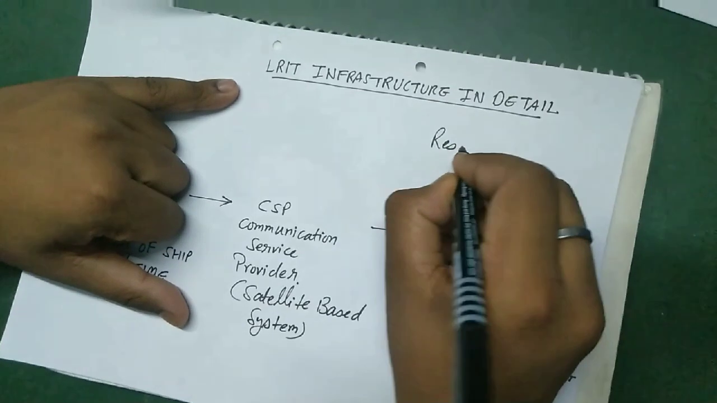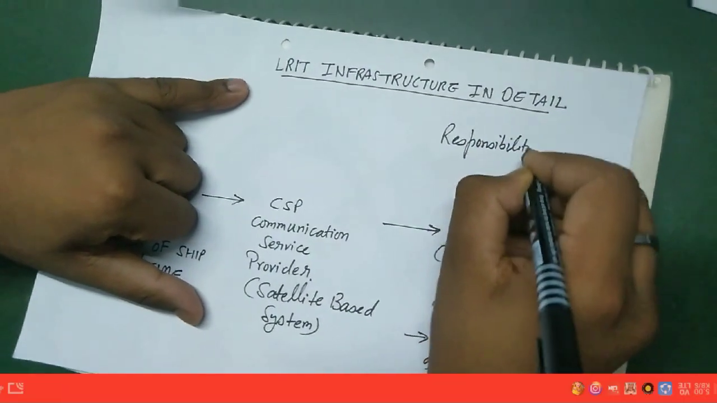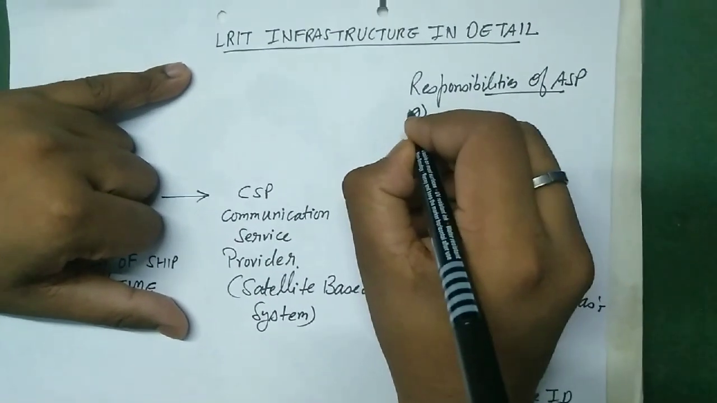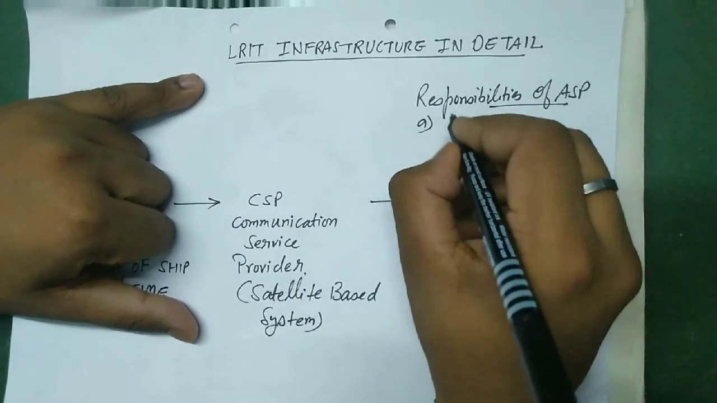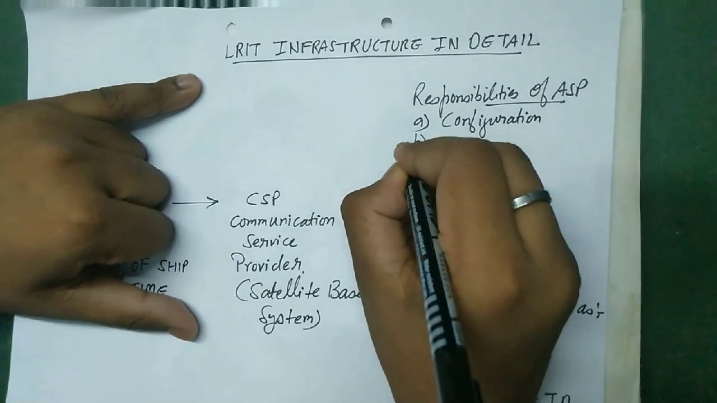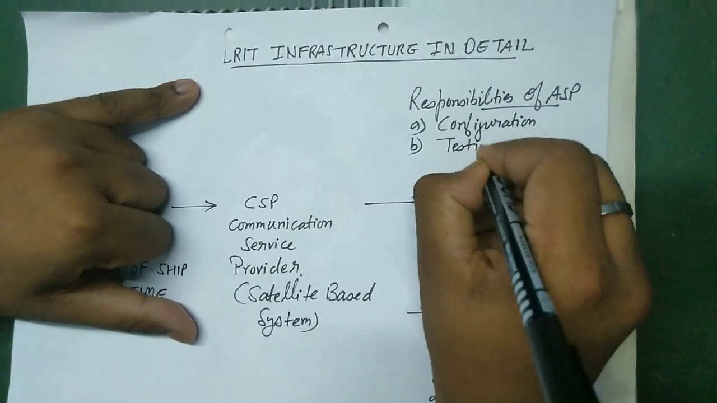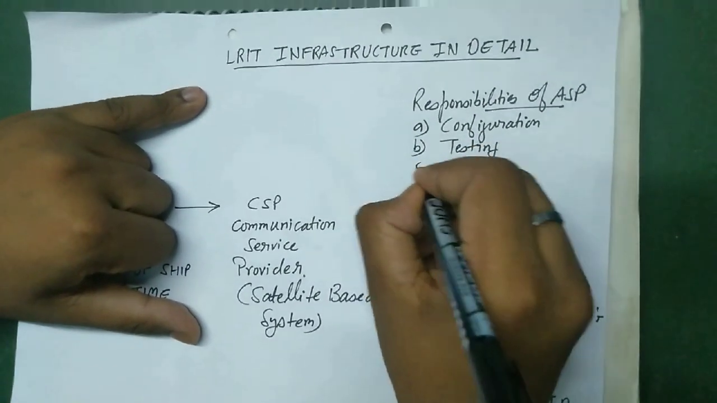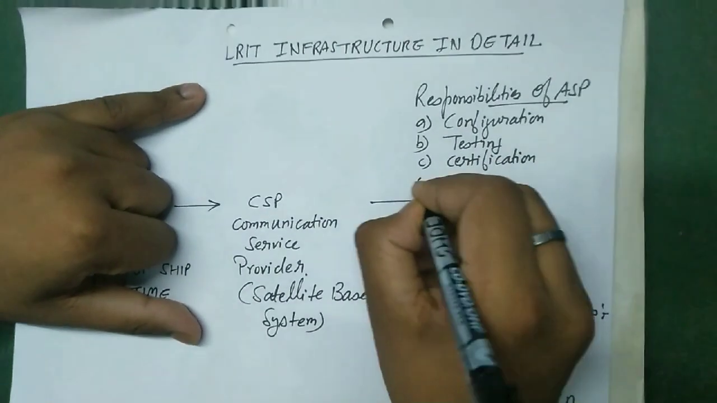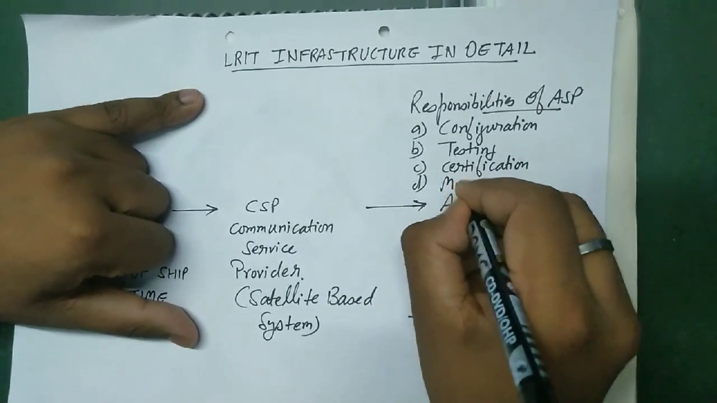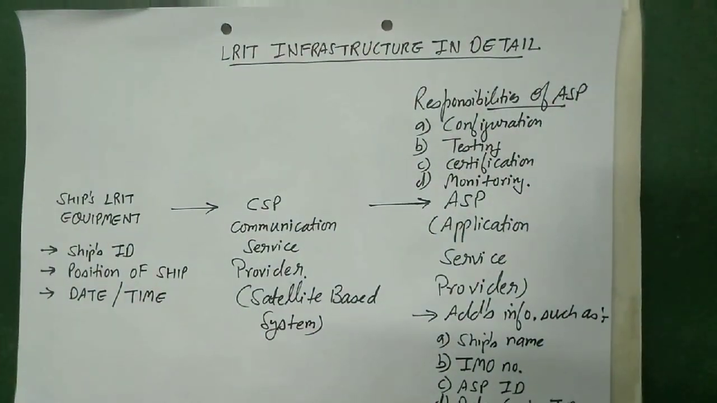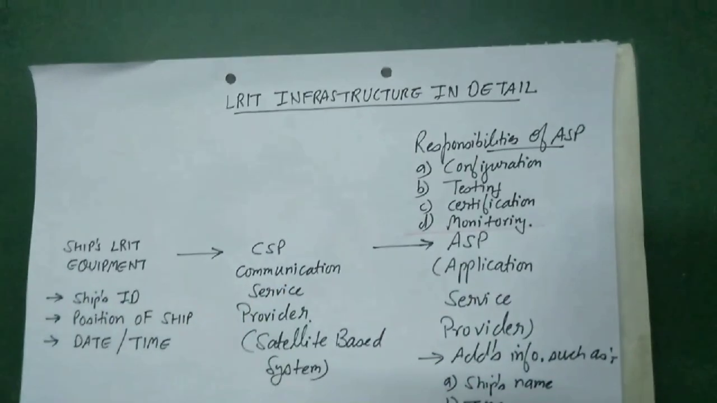Now there are certain responsibilities of ASP: configuration, testing of LRIT, certification of LRIT test, and monitoring. So these are the 4 responsibilities of ASP.